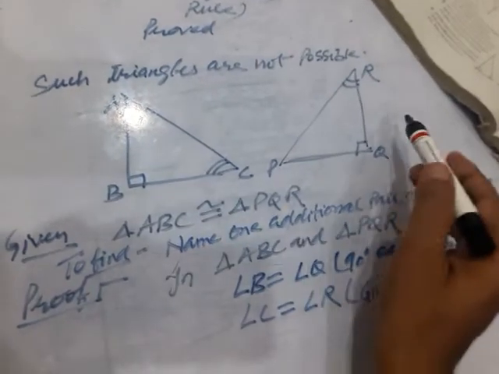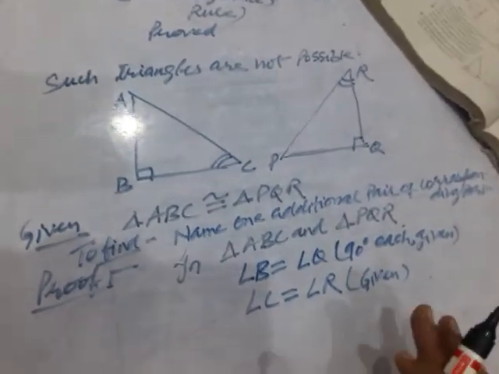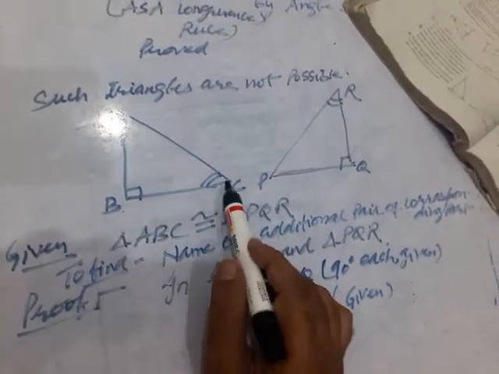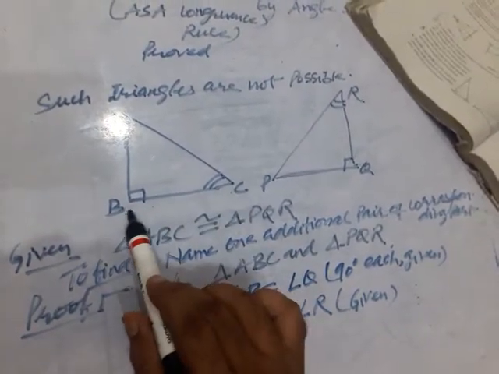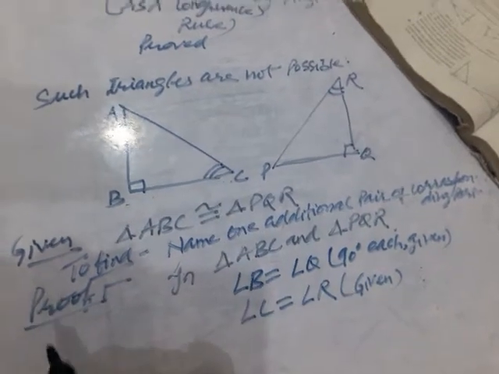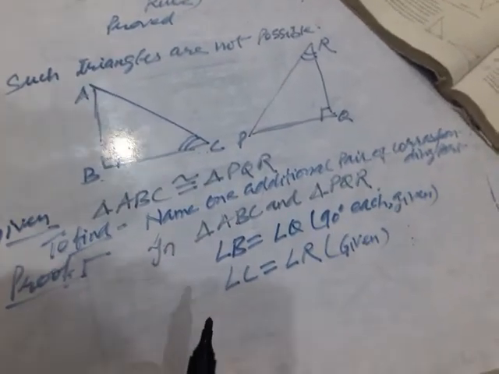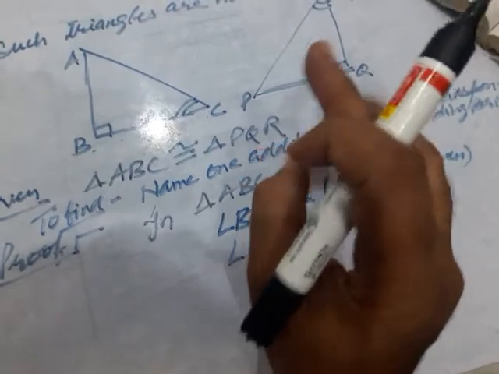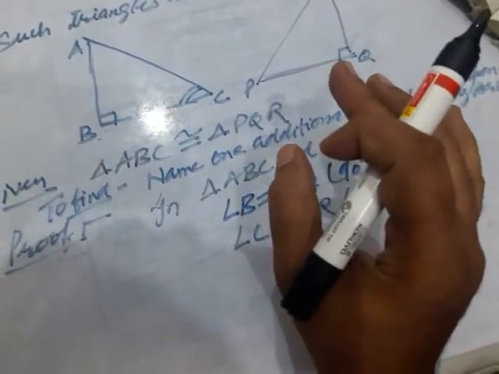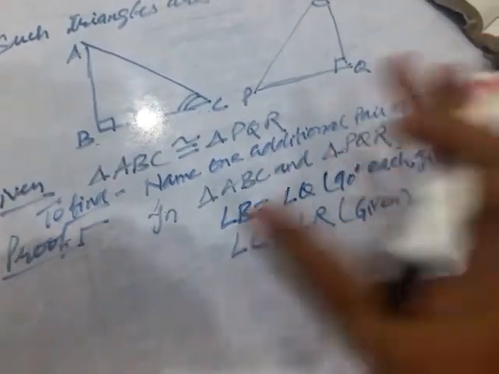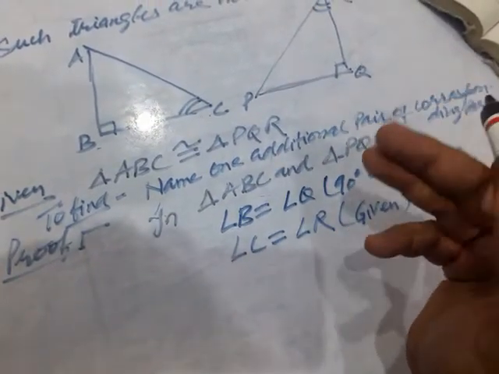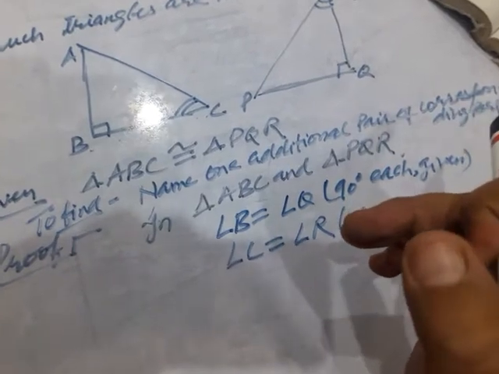Here, if BC equals QR, that is, the included side of both the triangles is equal, the side between both the angles, then the triangles will be congruent. Okay children, now you have to write down the things. If the included side of both the triangles is equal, then these two triangles will be congruent. Now let us write it down.